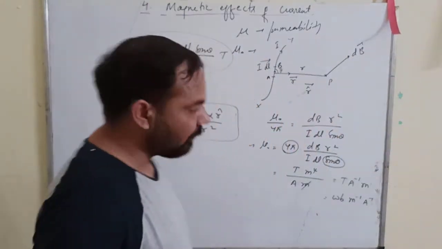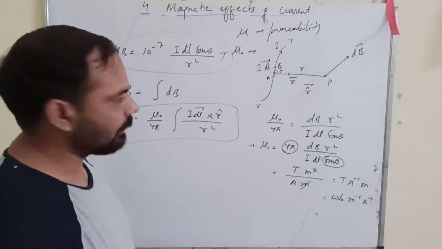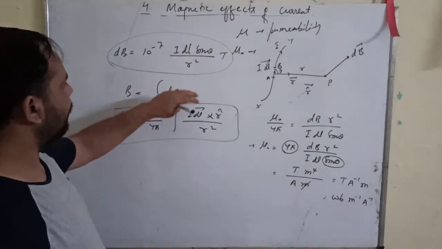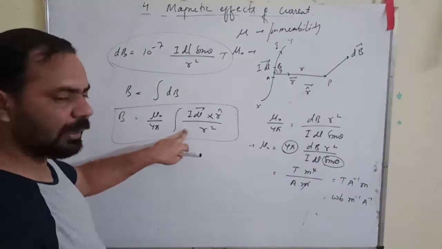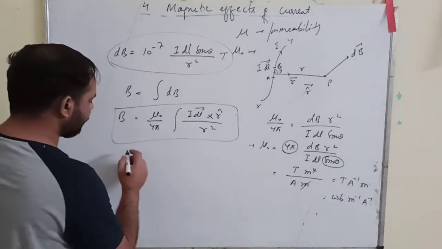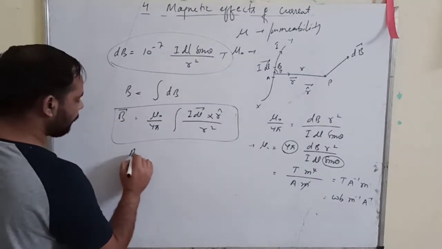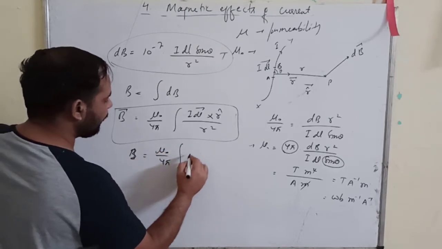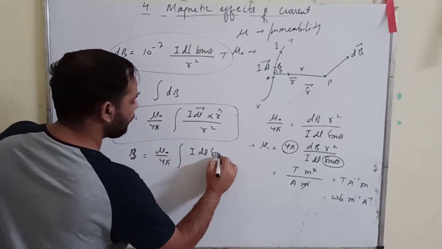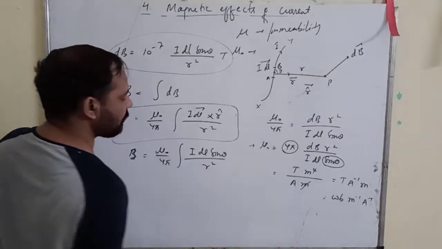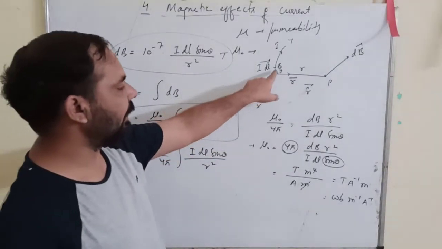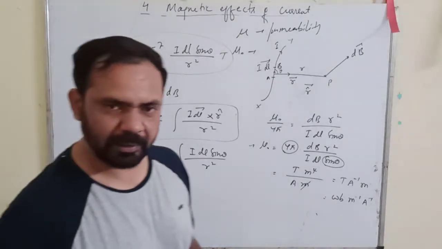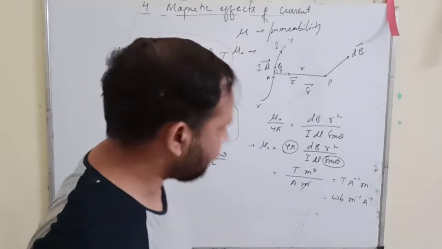First thing is, what will be the direction of the magnetic field? Because it is a vector quantity, this is the magnitude. Here you have the formula. Magnitude B is equal to mu naught upon 4 pi integral I dl sin theta upon r square, where theta is the angle between the I dl vector and r vector. So this is the magnitude. Now what is the direction? How do we find the direction?